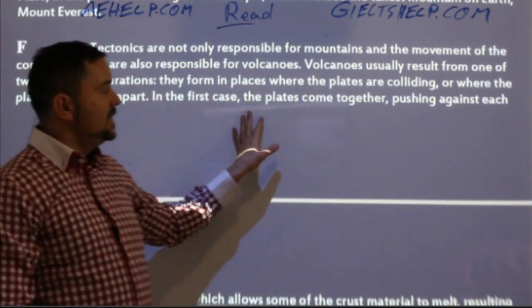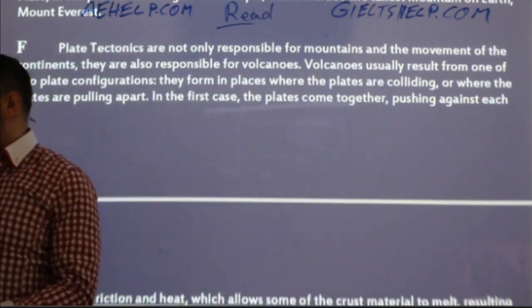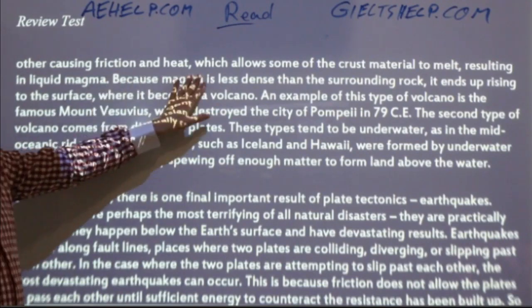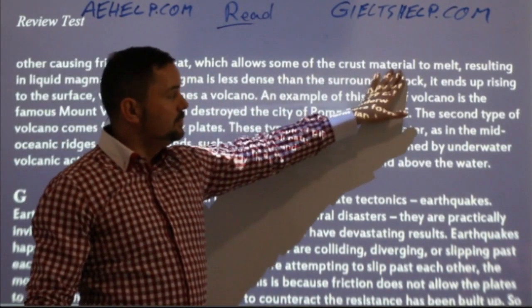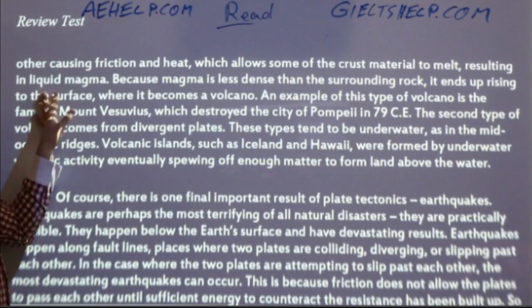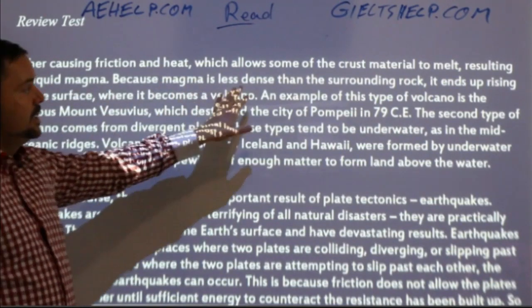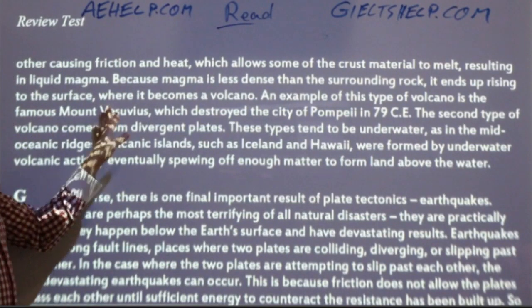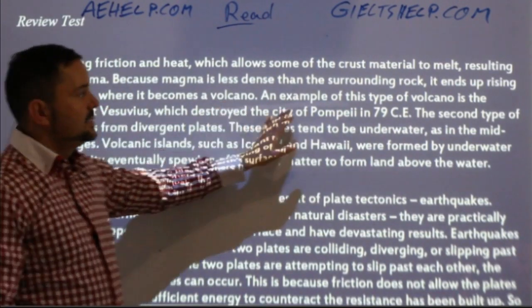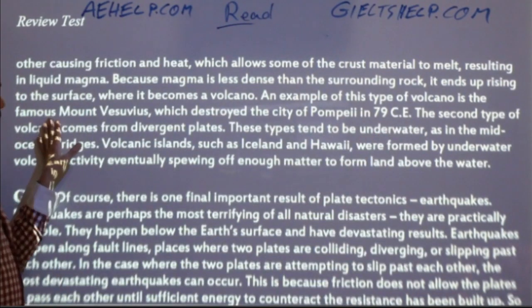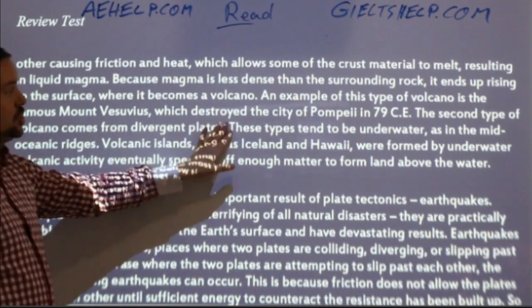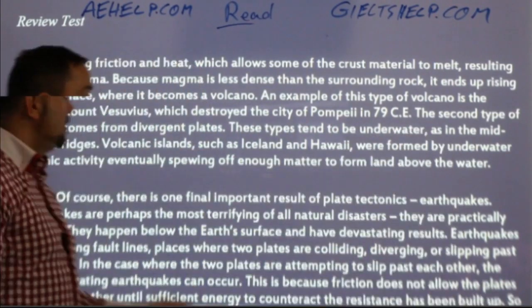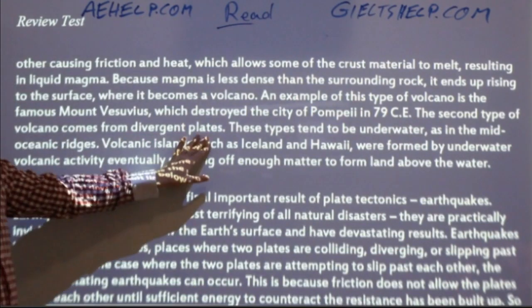In the first case, the plates come together, push against each other, causing friction and heat, which allows some of the crust material to melt, resulting in liquid magma. Because magma is less dense than the surrounding rock, it ends up rising to the surface, where it becomes a volcano. An example of this type of volcano is the famous Mount Vesuvius, which destroyed the city of Pompeii in 79 CE. The second type of volcano comes from divergent plates.